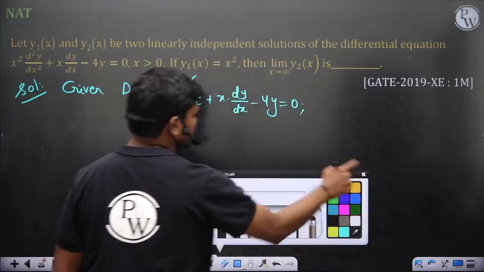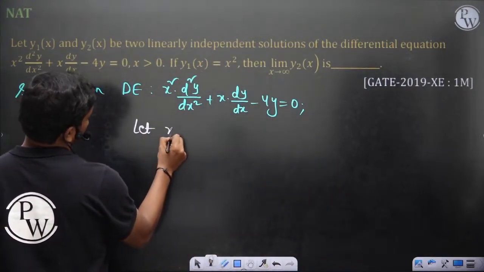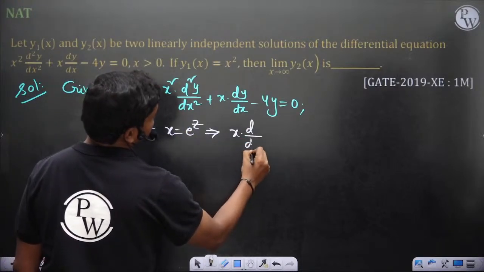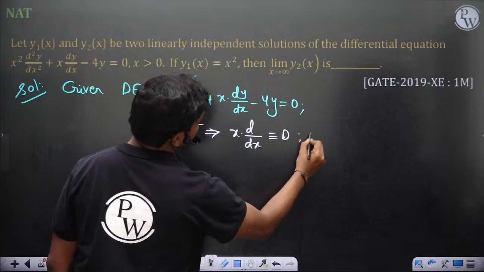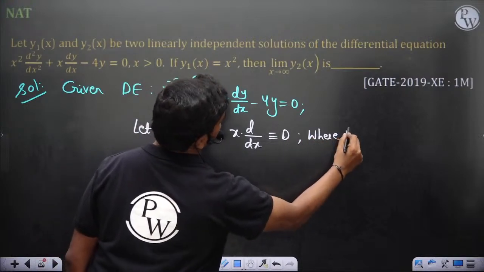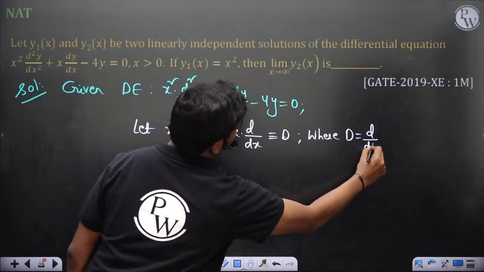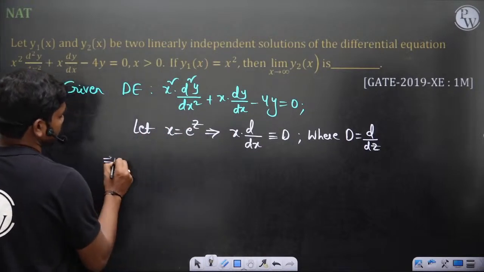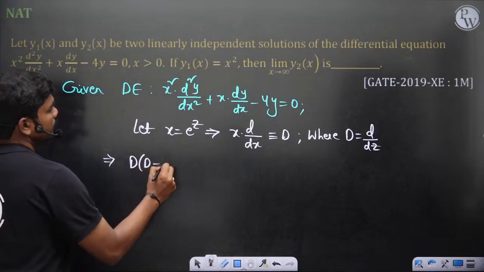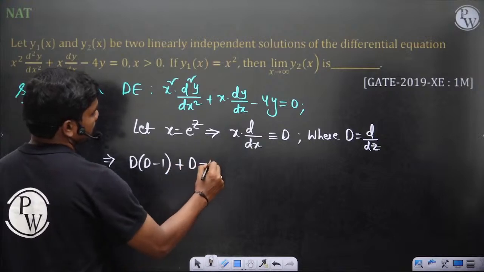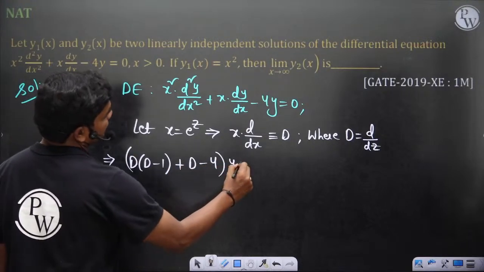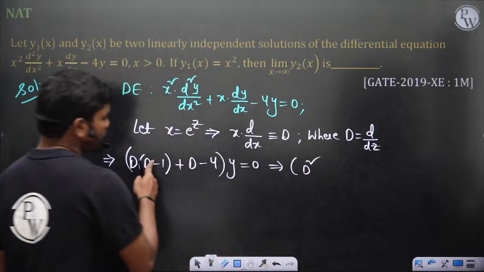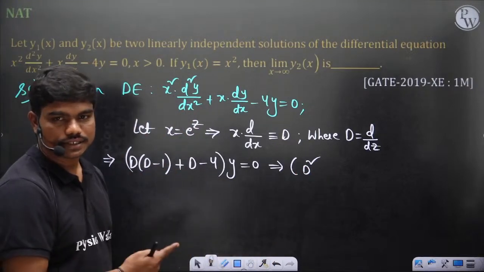So let's make this substitution: x is equal to e power z, and this gives you x d by dx operates as D, where D is d by dz. Now let's see, D into D minus 1 plus D minus 4 operating on y is equal to 0. So D square minus D plus D, so minus D and plus D get cancelled.